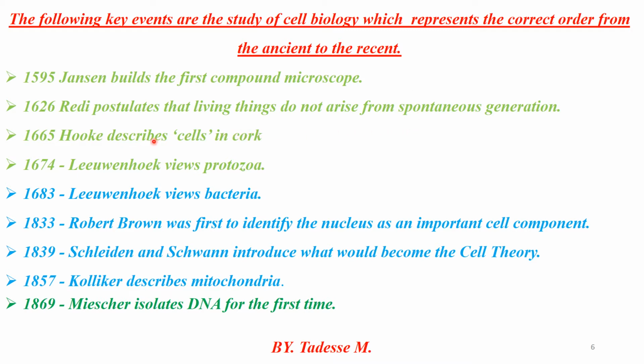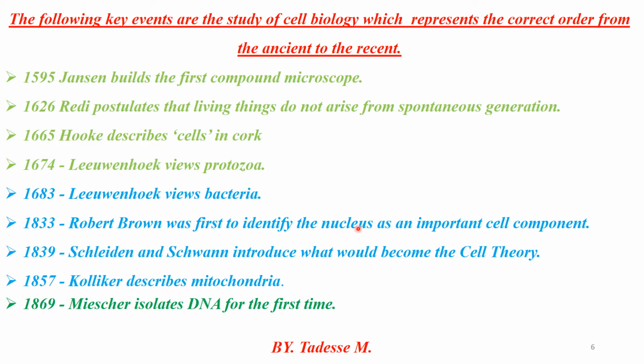Fourth, Robert Hooke described dead cells in a cork. As well, Leeuwenhoek viewed protozoa. By the way, Leeuwenhoek only viewed protozoa, and did not identify the morphological and functional structure of protozoa. After viewing protozoa, he may also have viewed bacteria. Then finally, Robert Brown identified the nucleus as an important cell component, because the nucleus is one of the double-membrane-bound organelles found in both plant and animal cells.